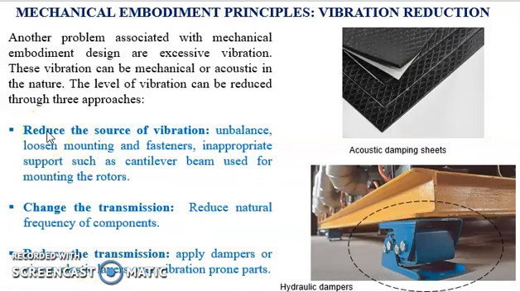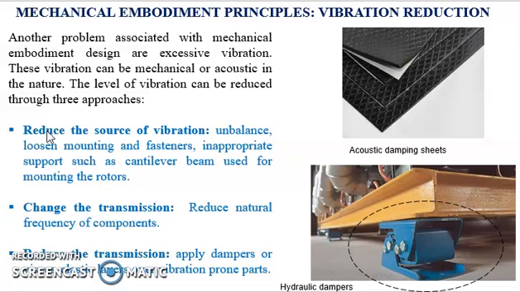First, we need to identify or map the source of the vibration in the machine. The vibration is normally generated due to unbalance in the rotating or reciprocating parts. It is transmitted to other components or structures through a cage, screw, or body of the assembly.